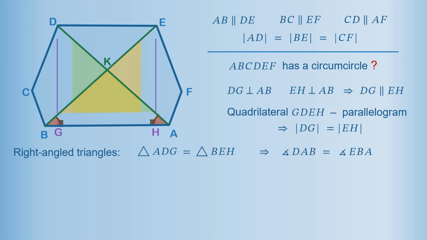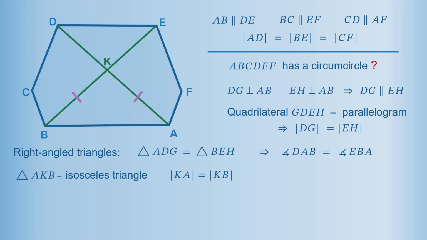Now let's simplify the drawing and refer to triangle AKB. This triangle has two equal angles, DAB and EBA. Therefore, it is isosceles. KA equals KB. We can write the equalities for the lengths of complementary segments.